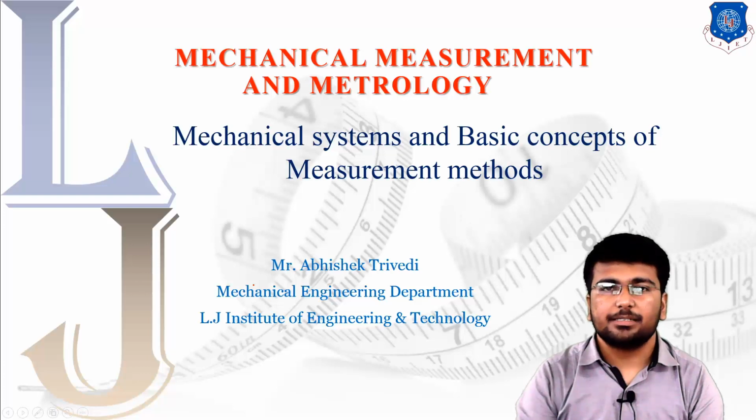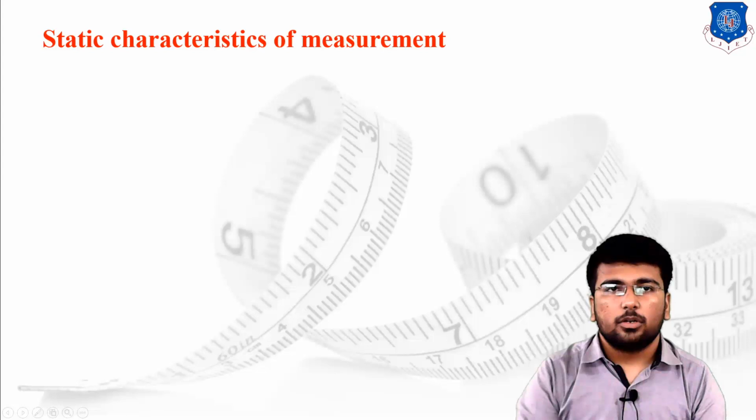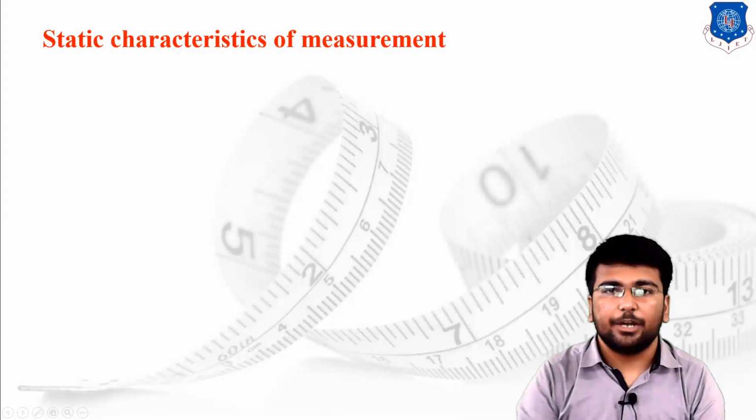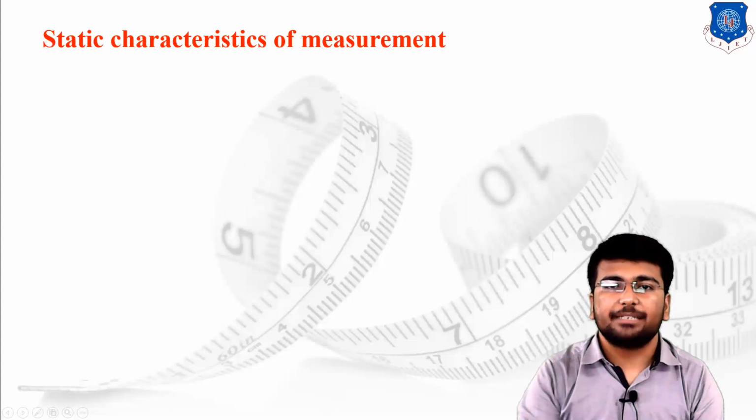Today we are going to discuss the static characteristics of the measuring instrument. What is the basic criteria, or the basic parameter, that we have to check while selecting the instrument for the measurement? The concept says that whatever measurement is performed, or whatever procedure is followed for the measuring setup using the measuring instrument, some characteristics are required to be checked, and those characteristics will help you to improve your measuring setup or your measuring methods.